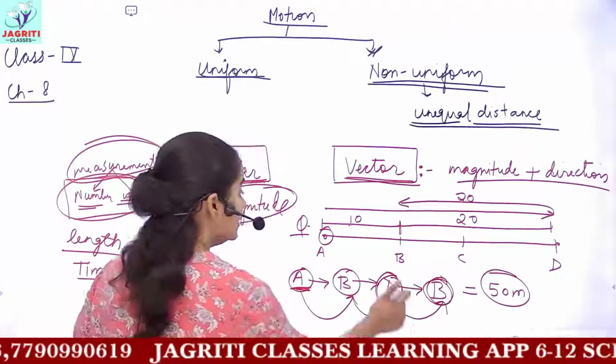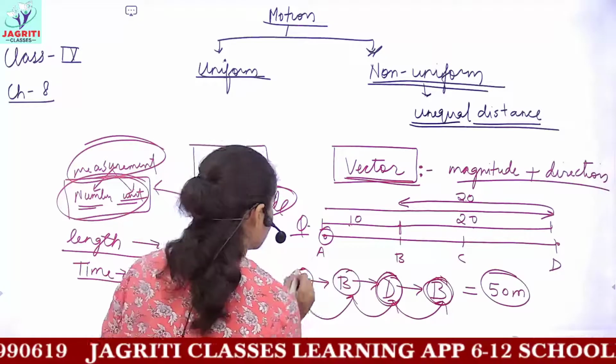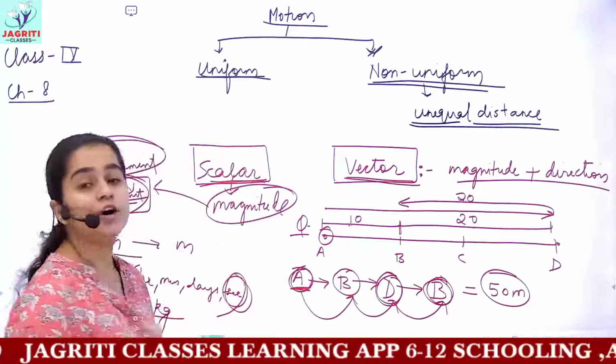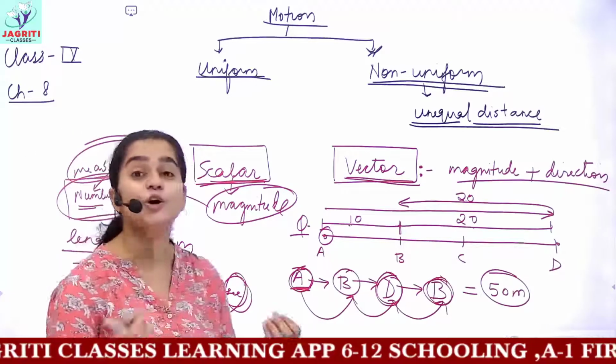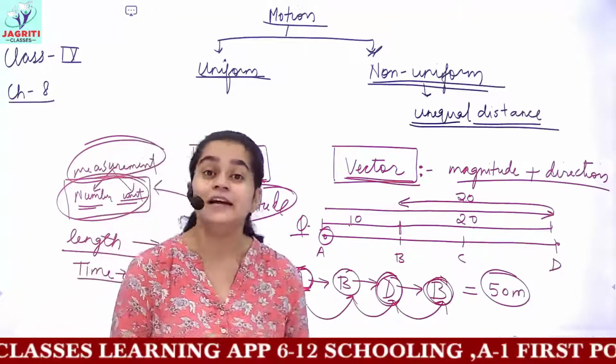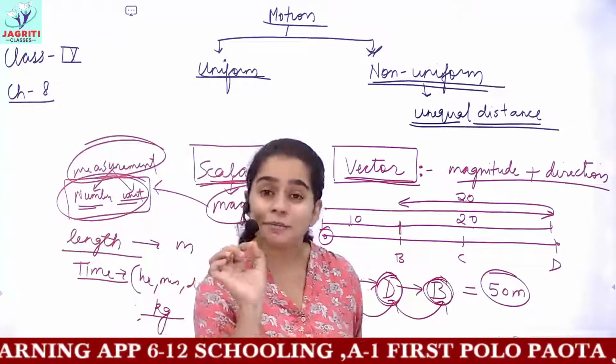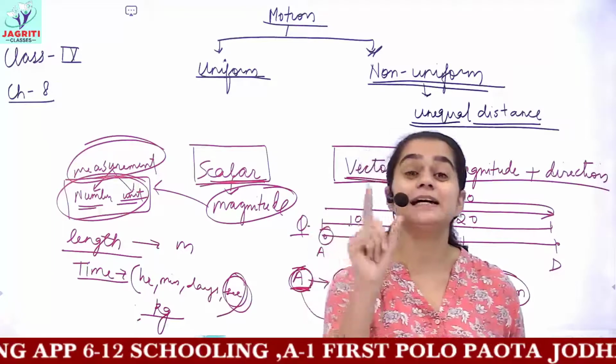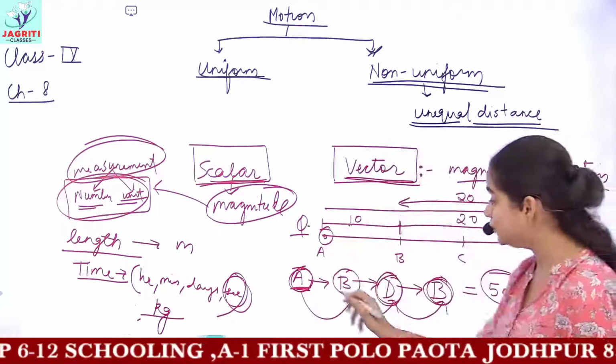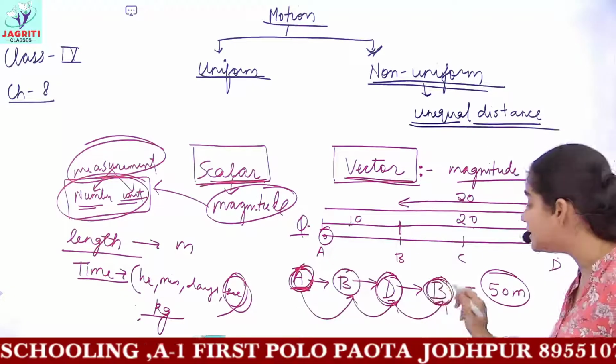Displacement would be, let's suppose, what is the initial position? Or if you say by definition, what do you mean by the term displacement? Displacement is the shortest distance, okay? Mark my words, displacement is the shortest distance between initial and final position.